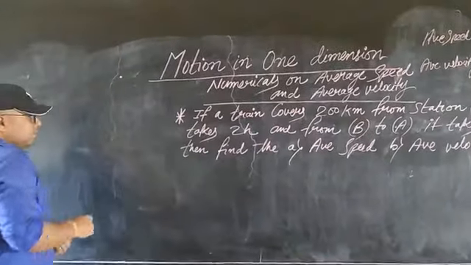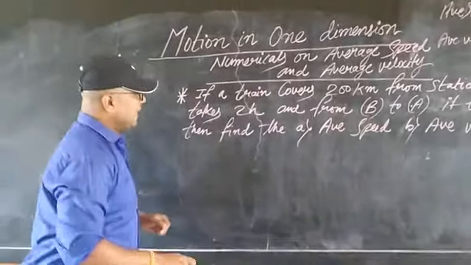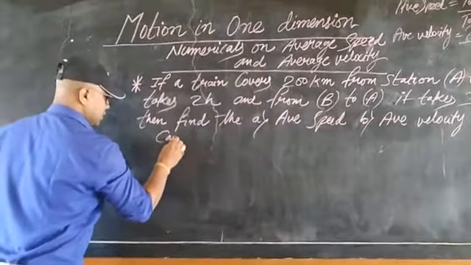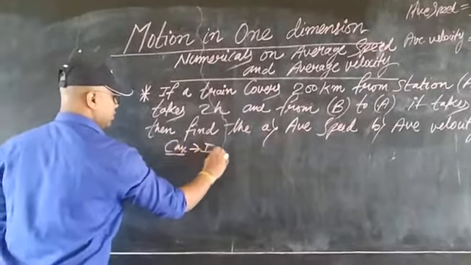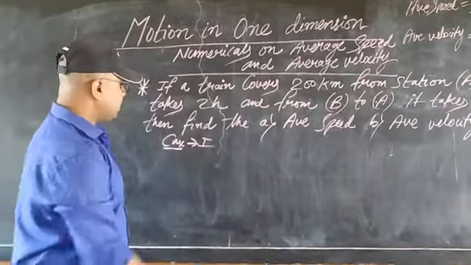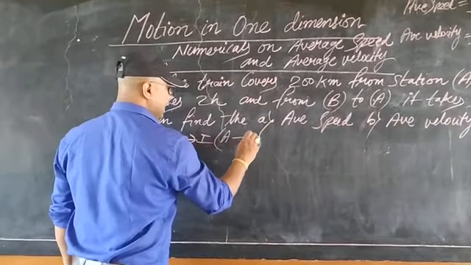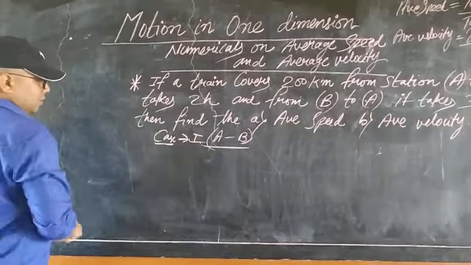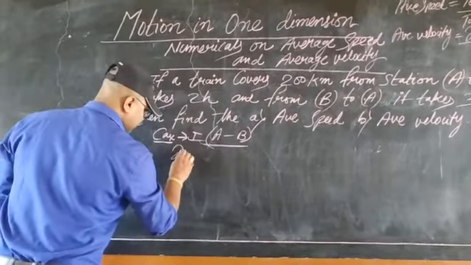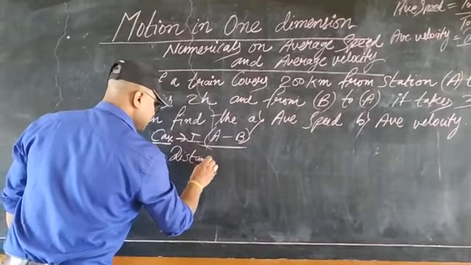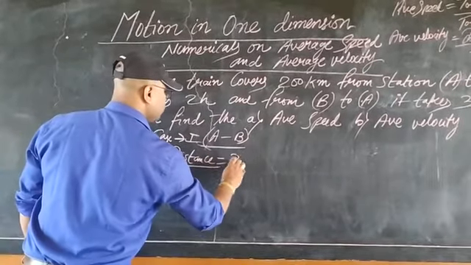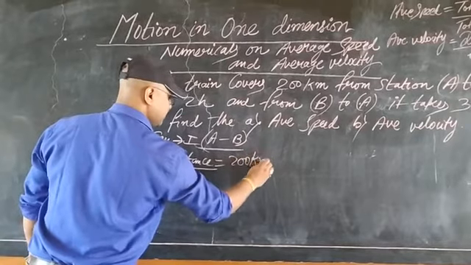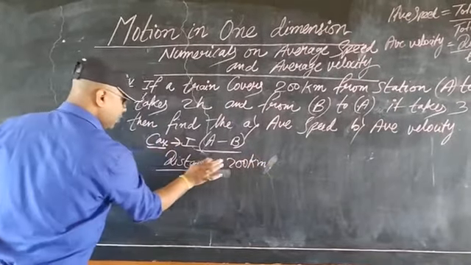First of all, case 1. What is case 1? Where the train is traveling from A to B. What is the distance? Distance is equal to 200 kilometers. Students, it is given, I am not writing from my pocket.